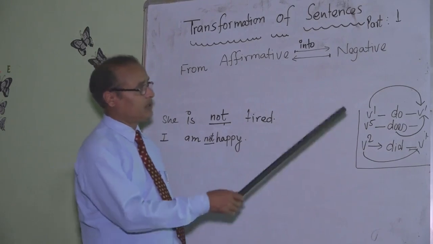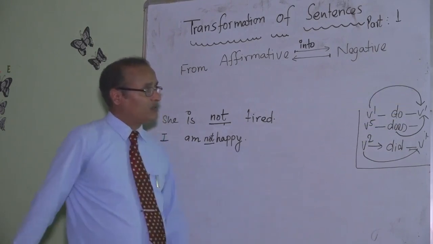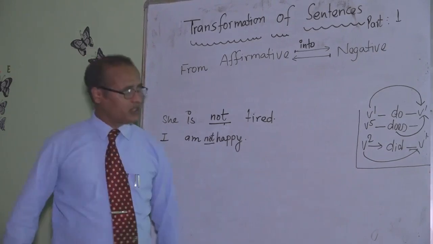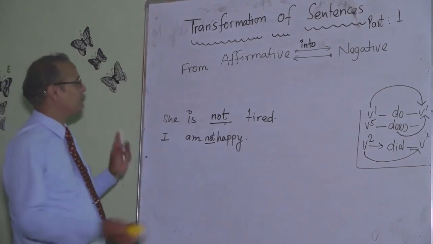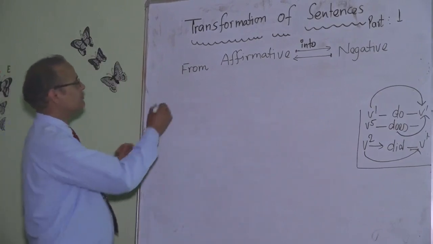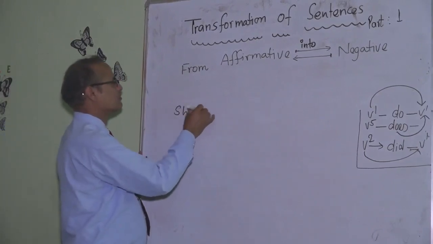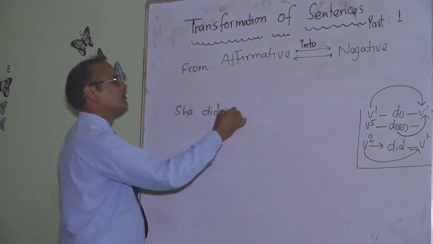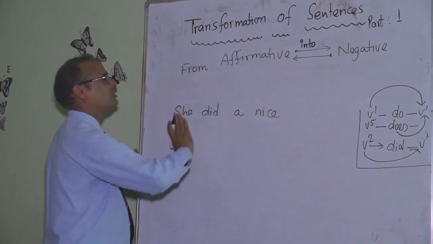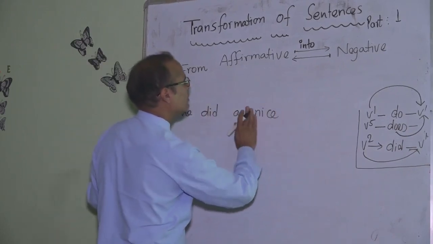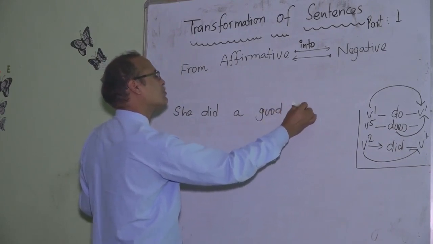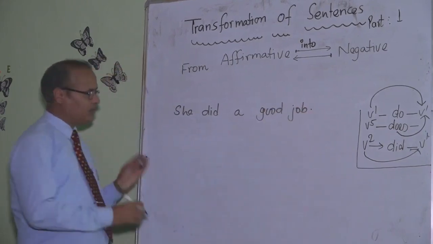So in the same way, are, was, were, we simply put not after this. Do, does, did, have, has, had make us confused. She did a nice work, or she did a nice job. She did a good job. Good job.